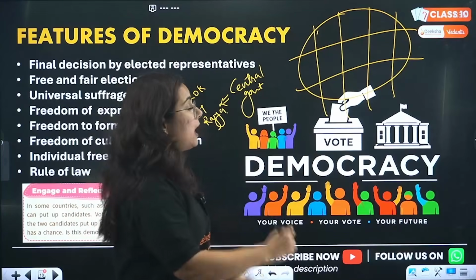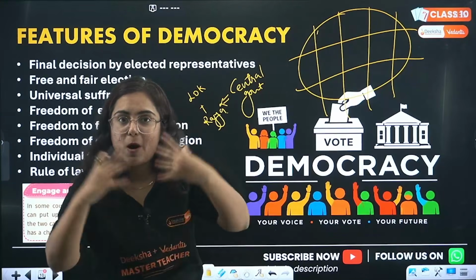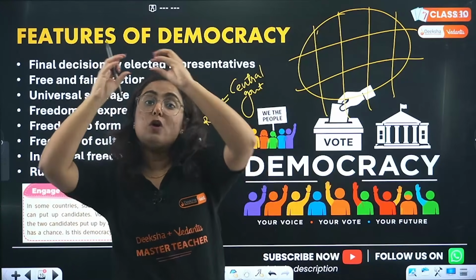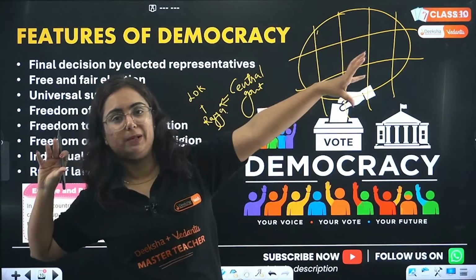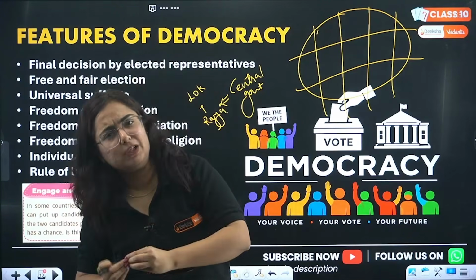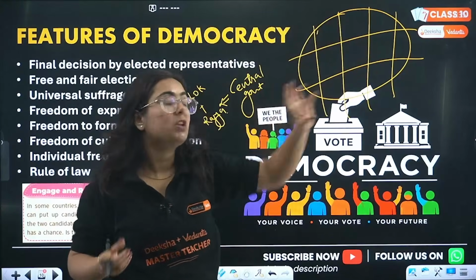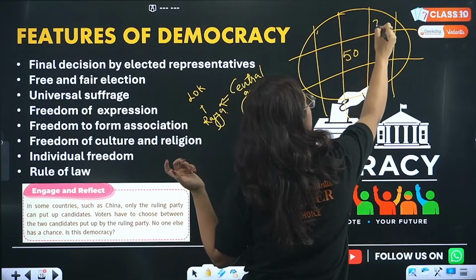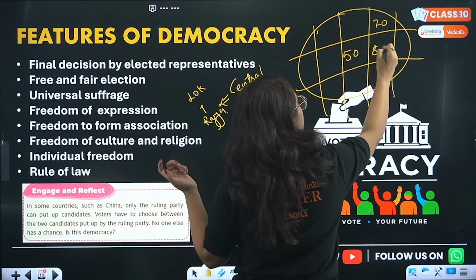According to the proportion of population, like in UP there is more population, so more people go to the parliament. In Kerala there is less population, so fewer people go to the parliament. For example, 50 members from Madhya Pradesh, 70 members from UP, 80 members from Bihar.